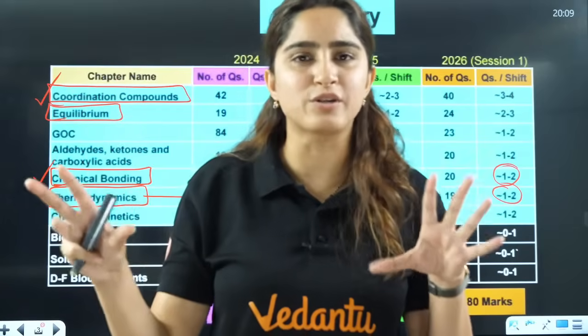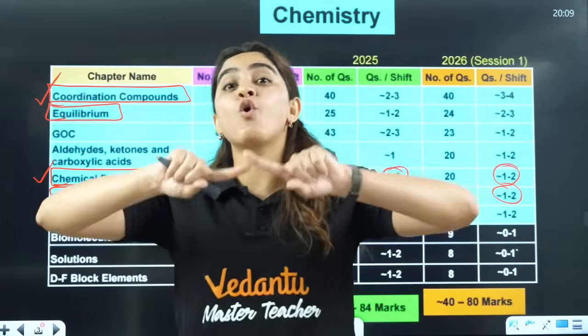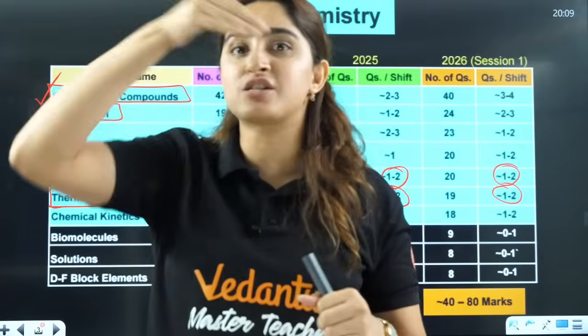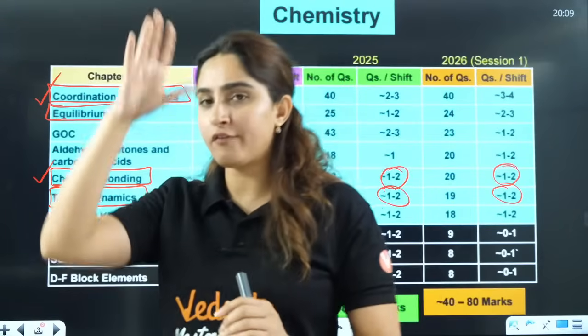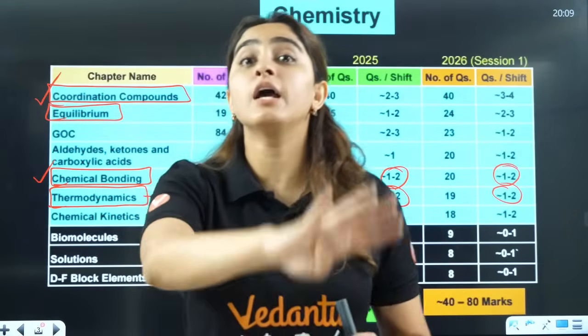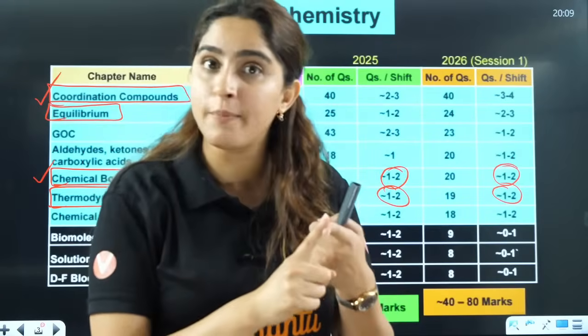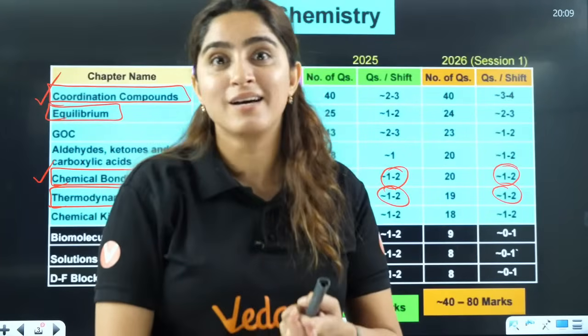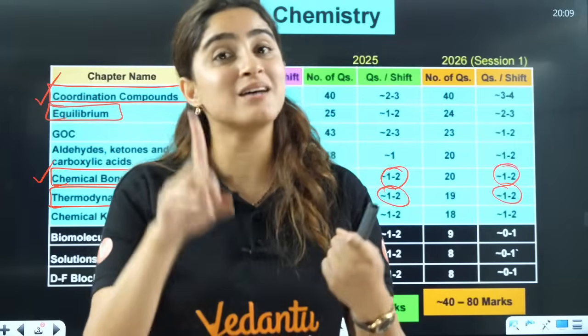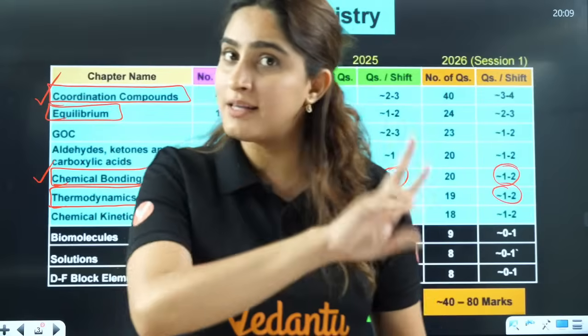Usually they ask from isothermal, right? In your Jan shift they have also asked questions like match the following, where they ask you all the formulas. There were questions where in one question they asked heat capacity and work of different processes, right? That is why work formulas and heat capacity formulas are important.